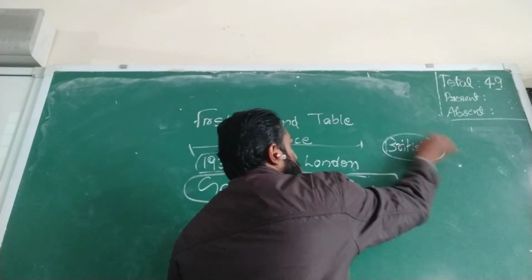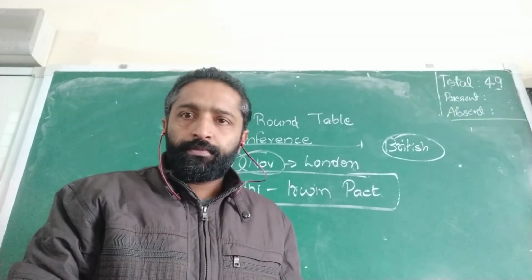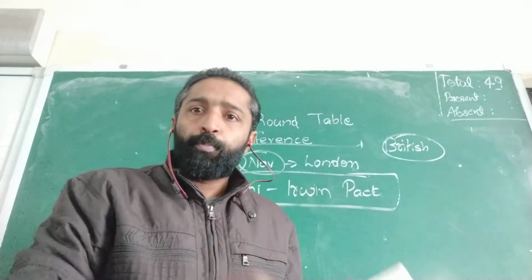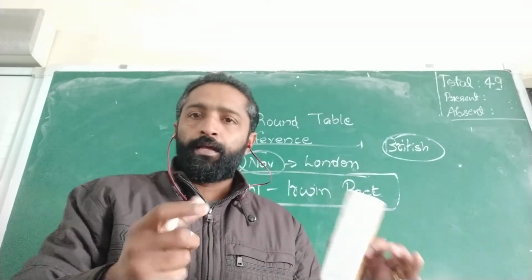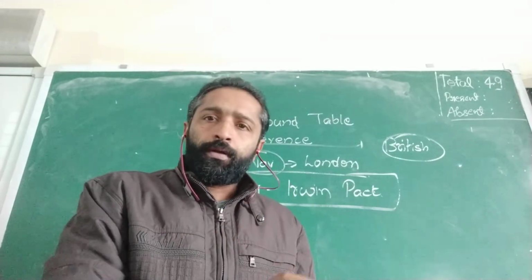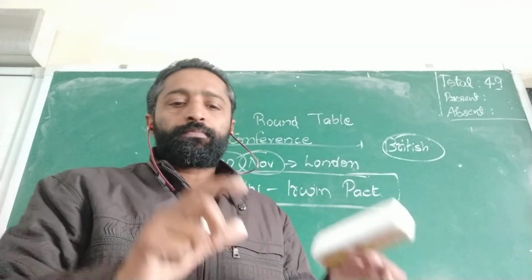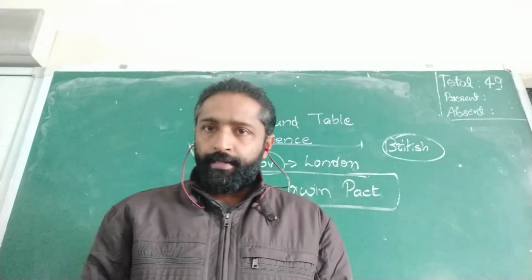British said they will release the political prisoners except the guilty people. Which means there are some people who were arrested without any reason. So British said, okay, we will release all the political prisoners except those who were found guilty.